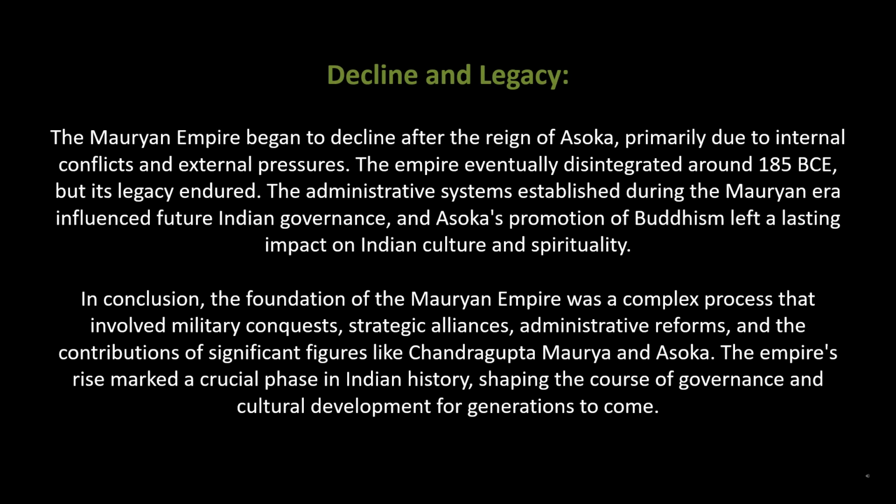Decline and legacy. The Mauryan Empire began to decline after the reign of Ashoka, primarily due to internal conflicts and external pressures. The empire eventually disintegrated around 185 BCE, but its legacy endured. The administrative systems established during the Mauryan era influenced future Indian governance, and Ashoka's promotion of Buddhism left a lasting impact on Indian culture and spirituality.